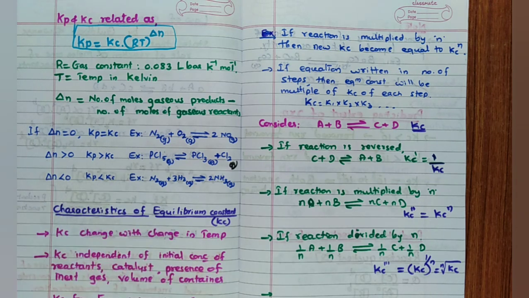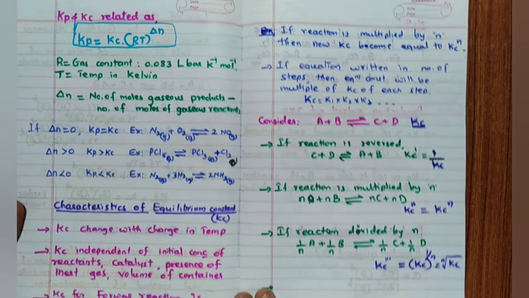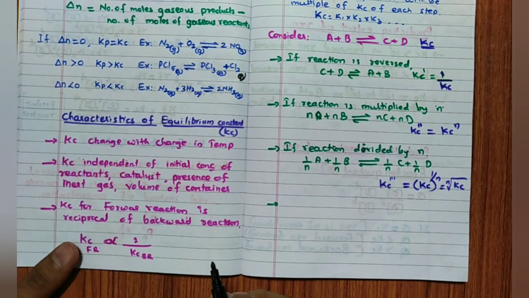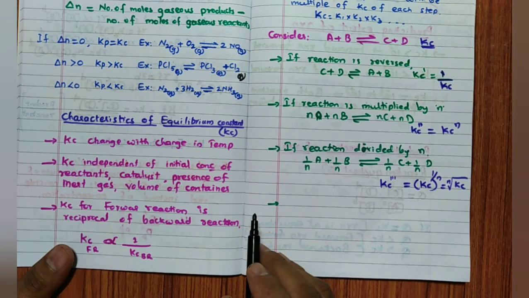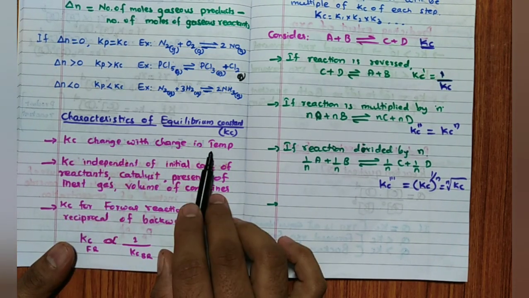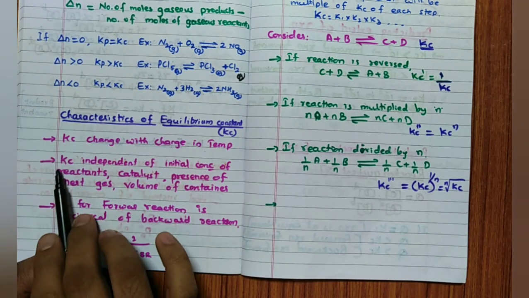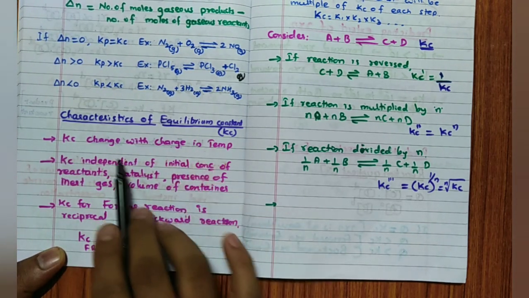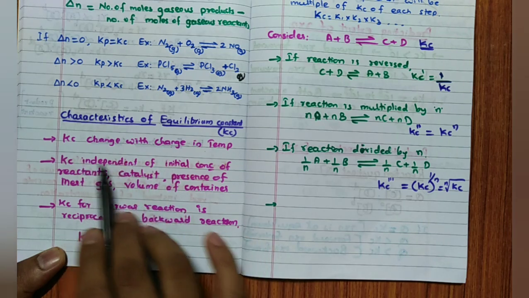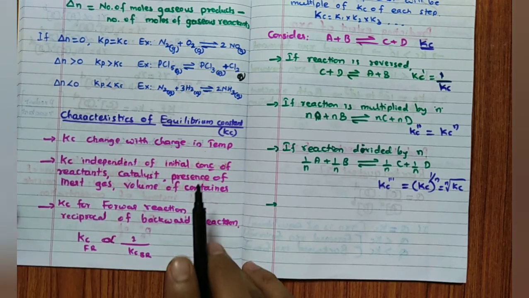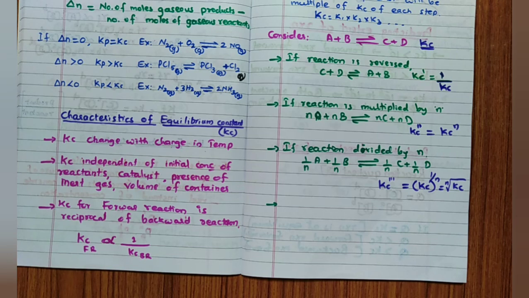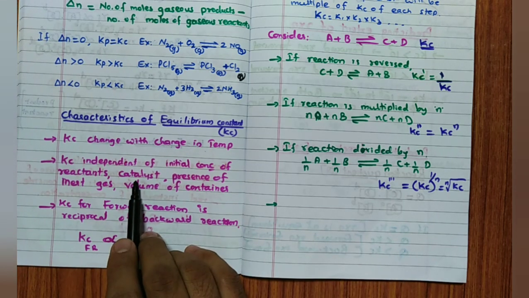Very important relationship. Then, characteristics of the equilibrium constant. Very important point, remember. The equilibrium constant Kc always changes with change in temperature. Kc does not change with the initial concentration of reactant and product. So remember, it is not dependent on the initial concentration of reactant or product, and on the catalyst also.